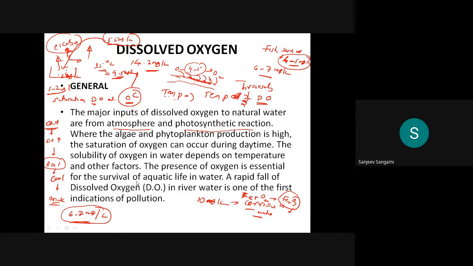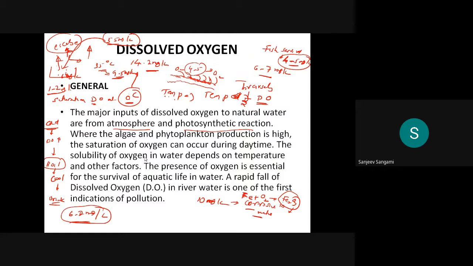If it is more, what will happen? If it is very less, what will happen? All those things we have discussed.